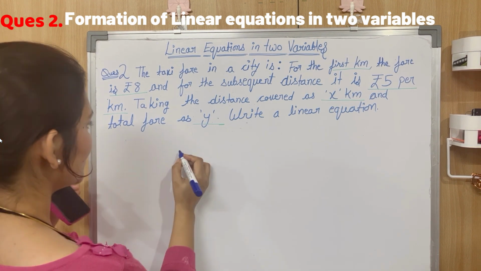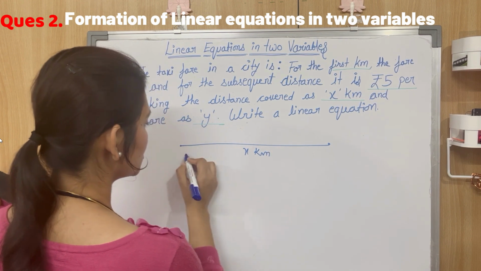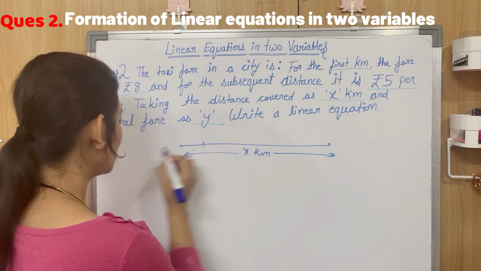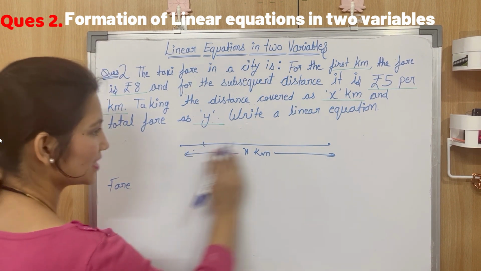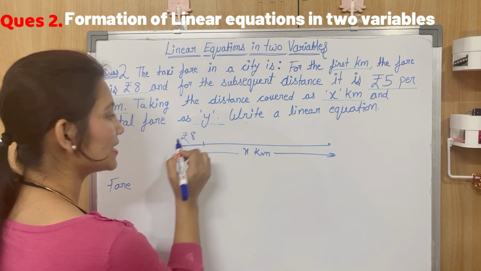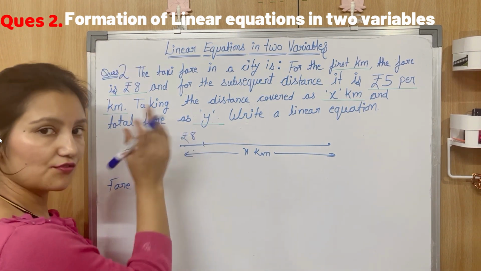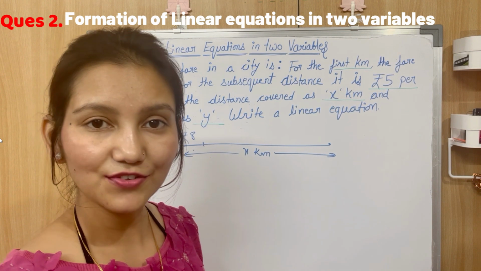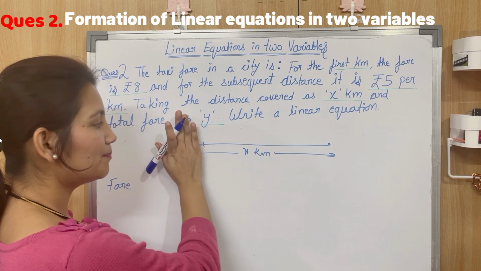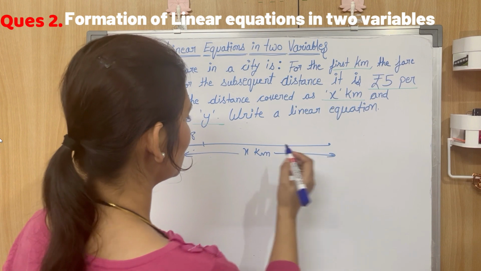Okay, so what they are saying is that you covered a distance of x kilometers, right? So the total distance that you covered is x kilometers. Fine. So how much fare will you pay for this x kilometers? For the first kilometer you are going to pay rupees 8, right? Out of x kilometers you have already paid for the first kilometer. So how much distance is left now? x minus 1 kilometers are still left.